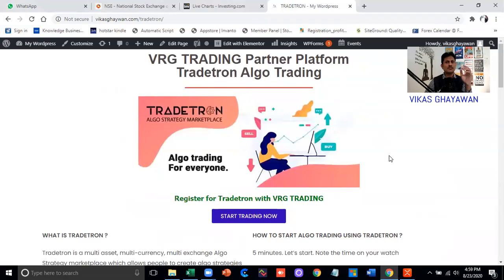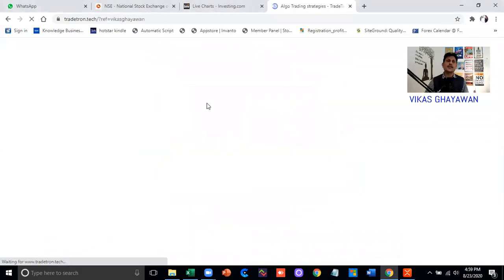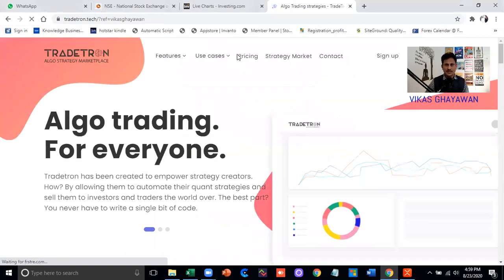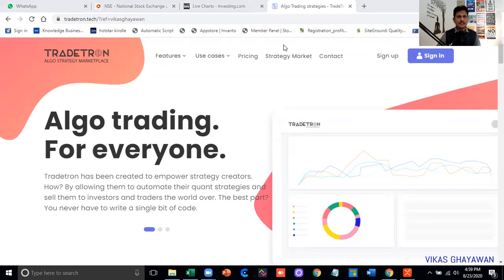Okay, so what's the basic information I'm giving you in this? The first thing, when you click on the link in the description, you will get this Start Trading Now. So you just have to click on that. Just click here, Start Trading Now, and you will be redirected to the Tradetron site.